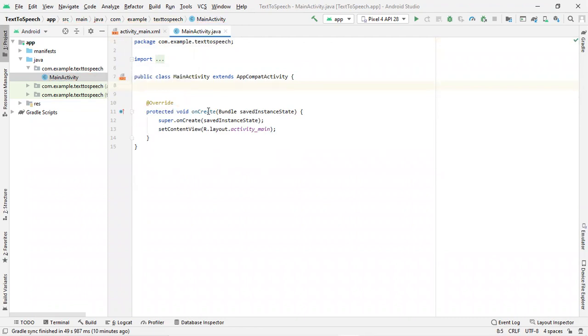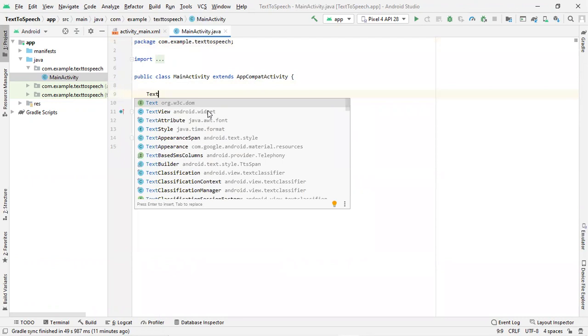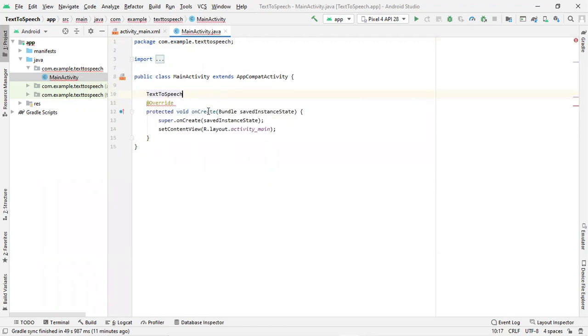So let's make it text to speech, because there is one inbuilt class available in Android Studio called text to speech. We are going to use that inbuilt class for the conversion to happen. So we will write that inbuilt class name, text to speech. As you keep writing, it will show the available options. The first one is the class we are going to use, text to speech. Let's give a reference for this class. Now it is just a reference, it is not an object.